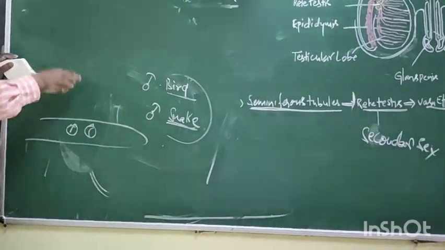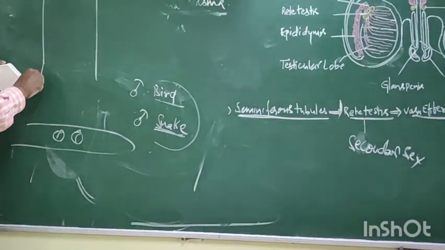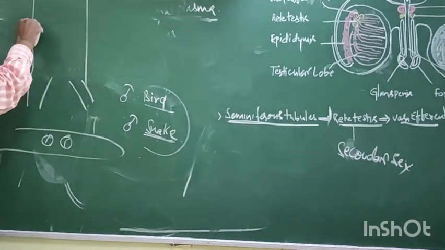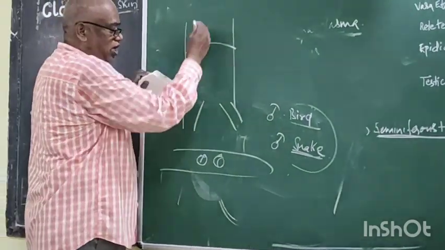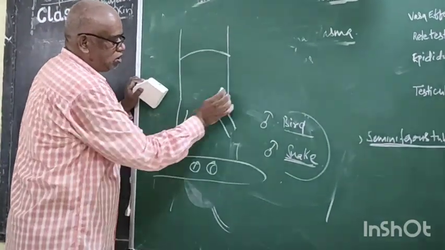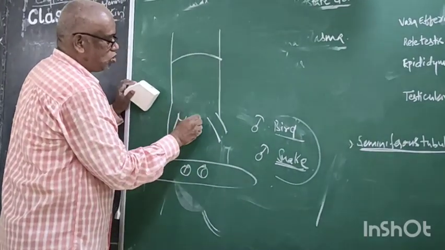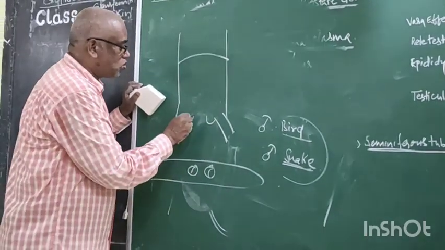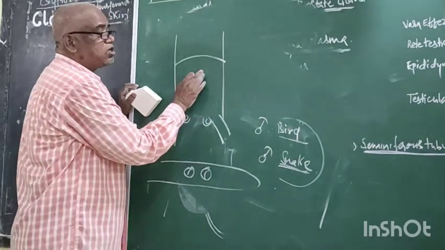Yesterday I told you it is the body. Now it is the legs. It is the abdominal cavity, thoracic cavity. Now what is it? Legs. Now what is it? Scrotum. What is present in the scrotum? Testes.